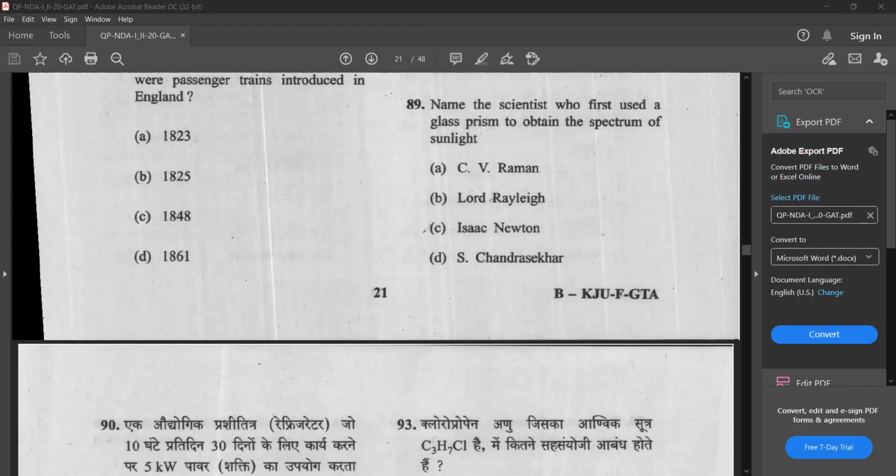Yes, the answer is Isaac Newton. Isaac Newton first used a glass prism to obtain the spectrum of sunlight. Okay, so let's see the details.